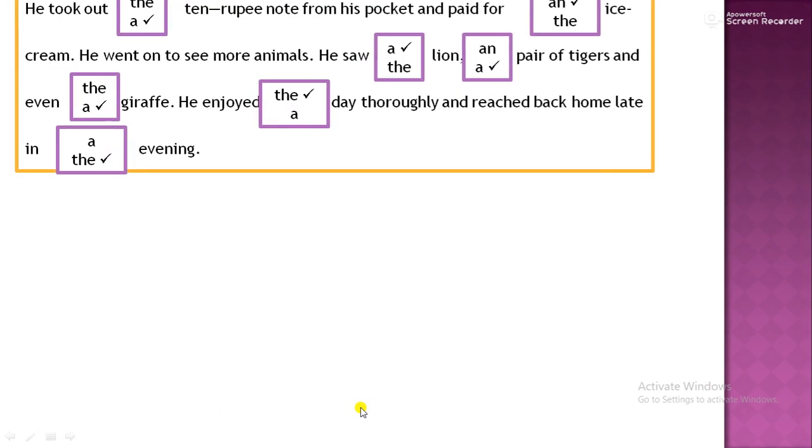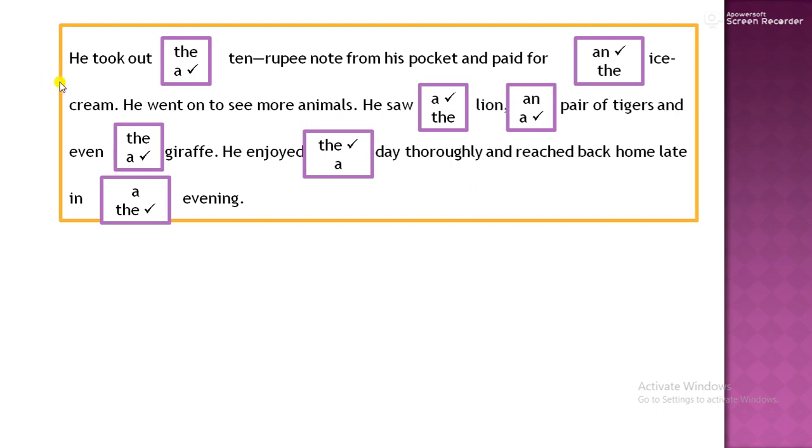Next, some more examples. He took out a 10 rupee note from his pocket and paid for an ice cream. He went on to see more animals. He saw a lion, consonant, a pair of tigers, and even a giraffe. He enjoyed the day thoroughly and reached back home late in the evening.